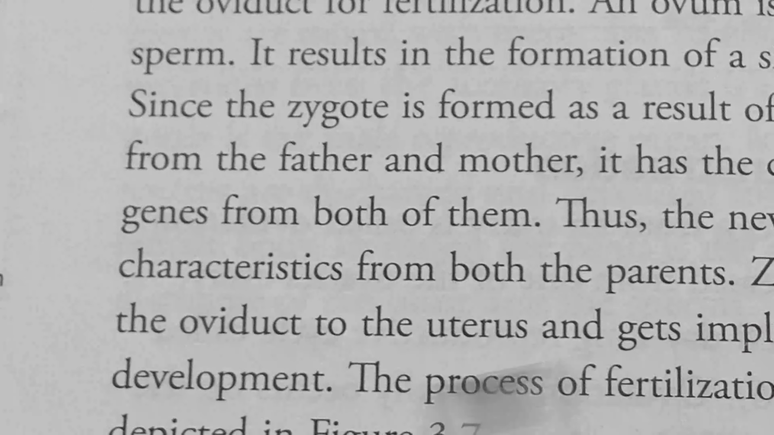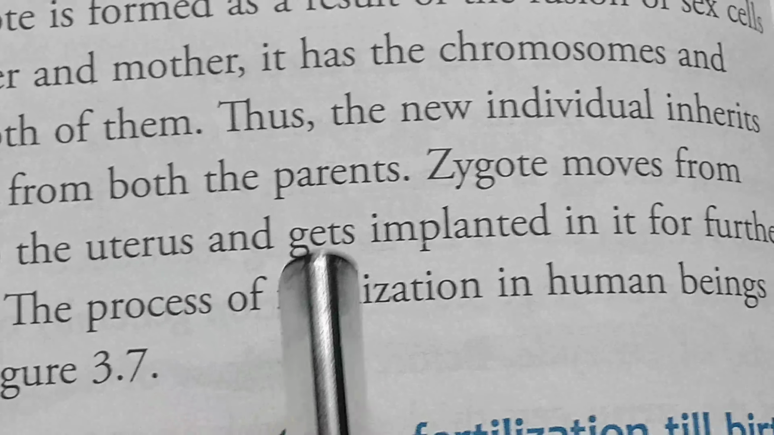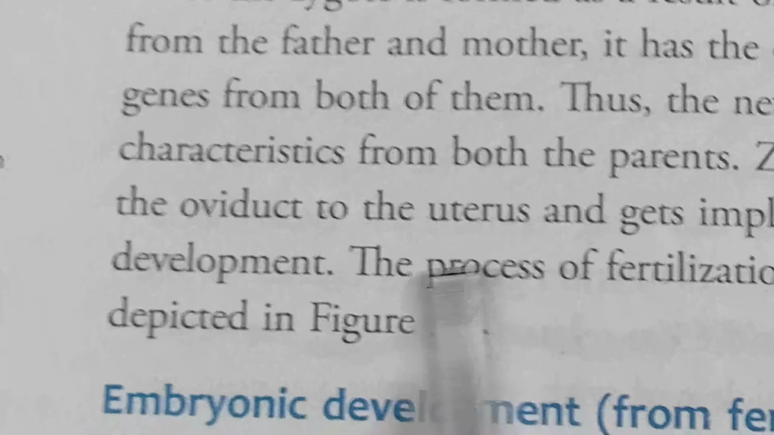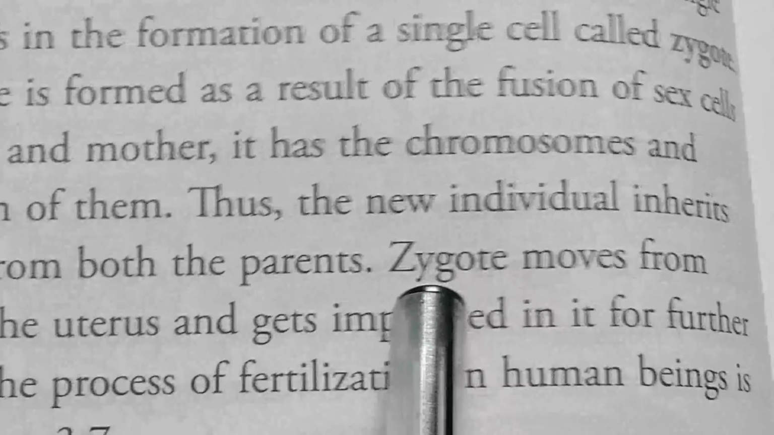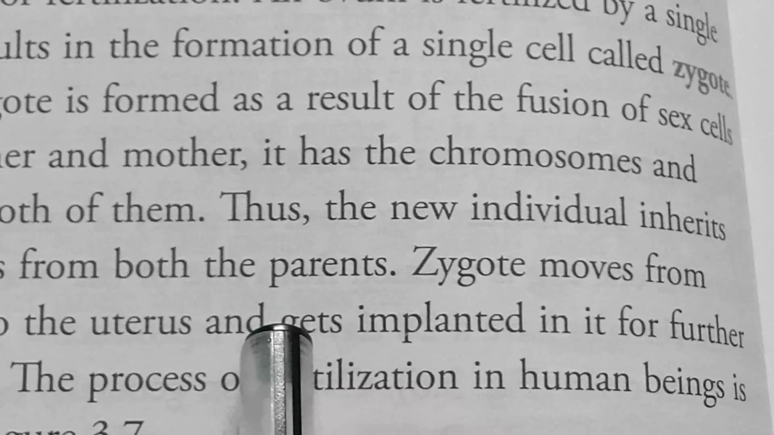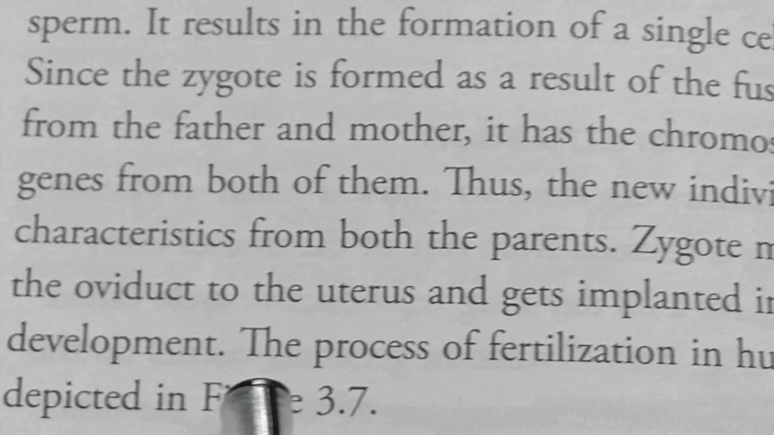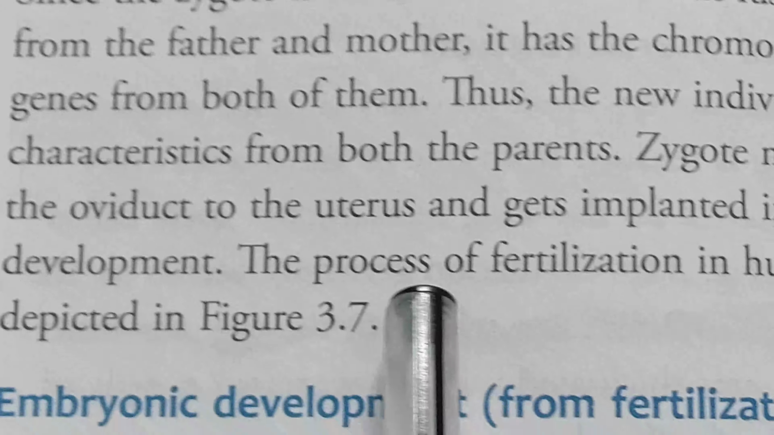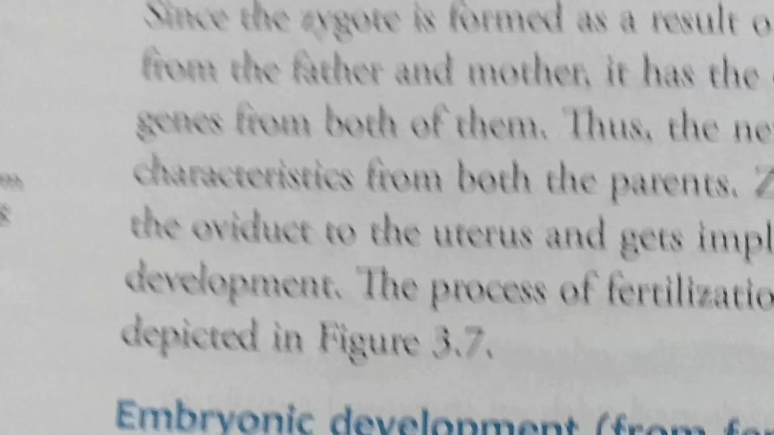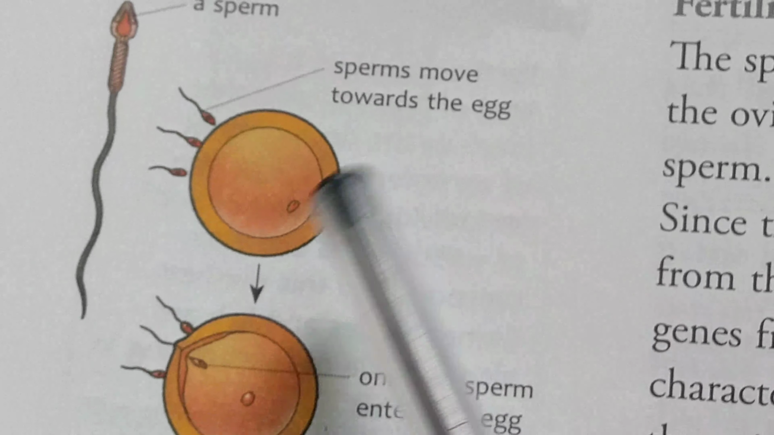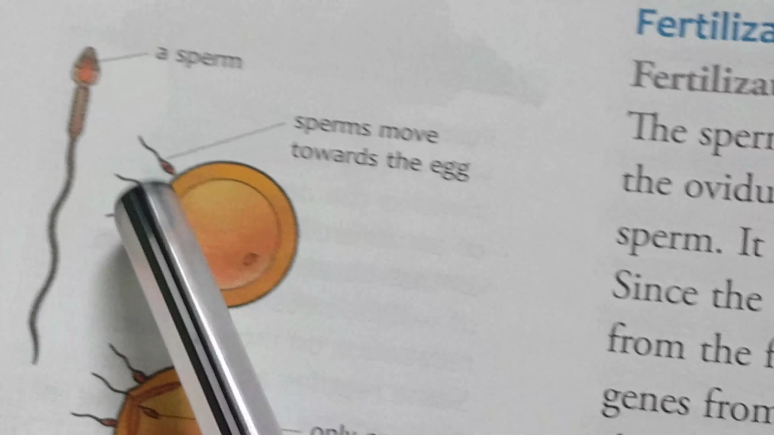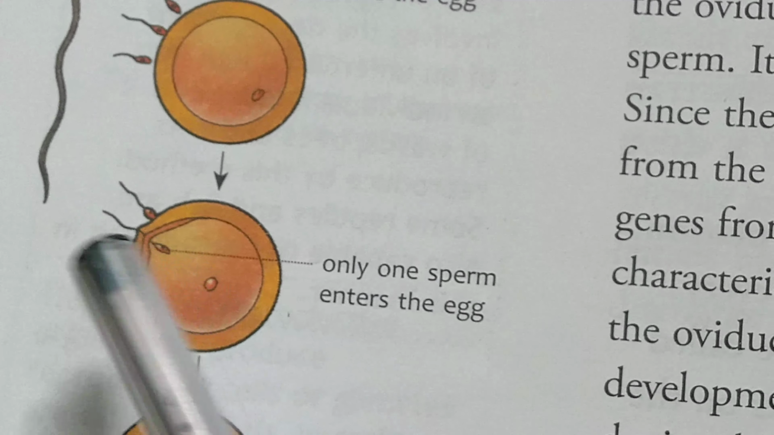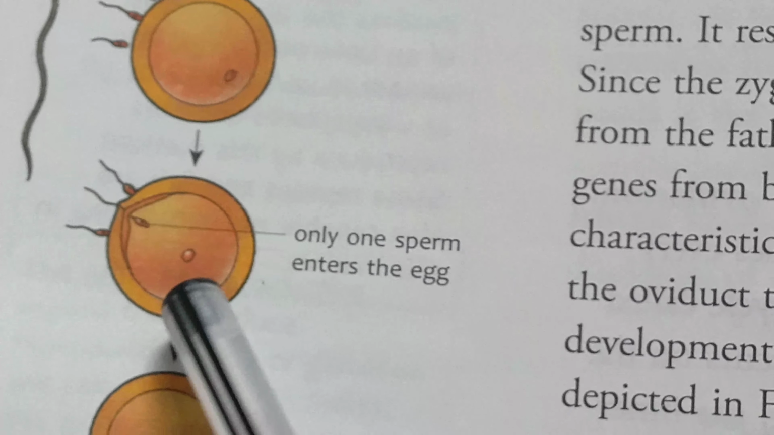Zygote moves from the oviduct to the uterus and gets implanted in it for further development. So after the formation of zygote, zygote moves from fallopian tube to uterus for further development. The process of fertilization in human beings is depicted in figure 3.7. Just look at it. Here is a single egg and some sperm are there. Just a single sperm can fertilize an egg.